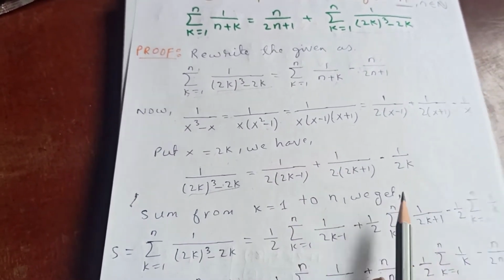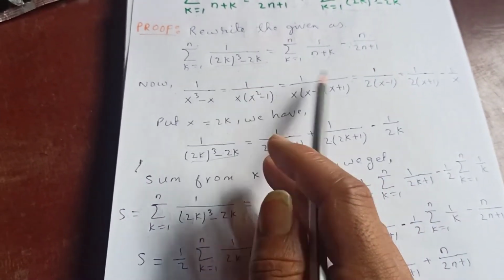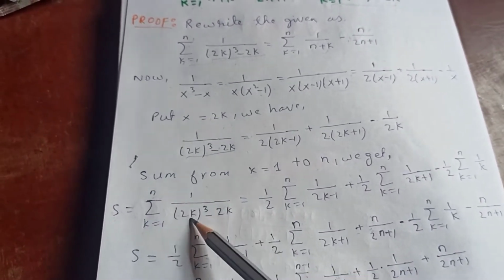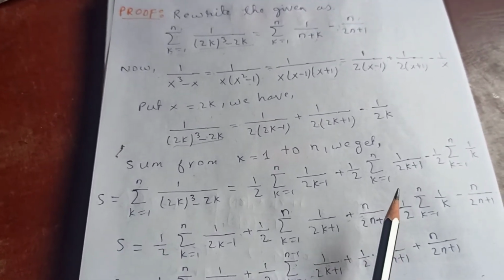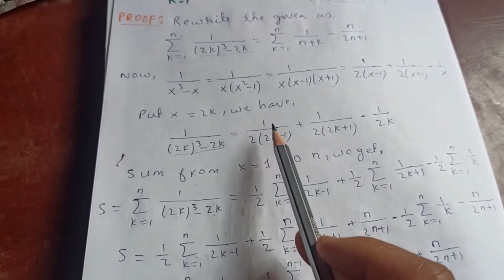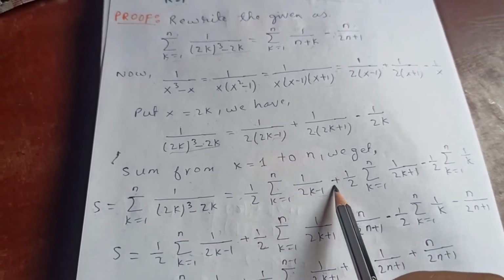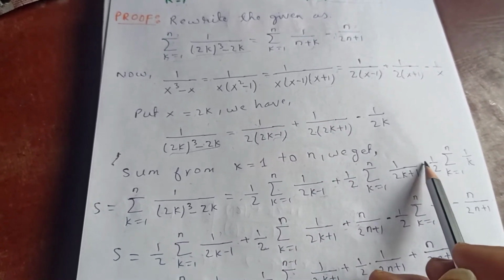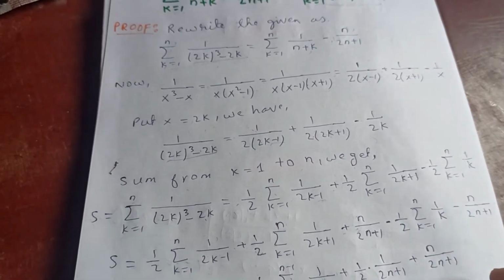Let me represent this sum as S. S is equal to the sum from k equal to 1 to n of 1 over (2k)³ minus 2k, which is 1 by 2 sum from k equal to 1 to n of 1 over 2k minus 1, plus 1 by 2 sum from k equal to 1 to n of 1 over 2k plus 1, minus 1 by 2 sum from k equal to 1 to n of 1 over k. I hope that is clear.